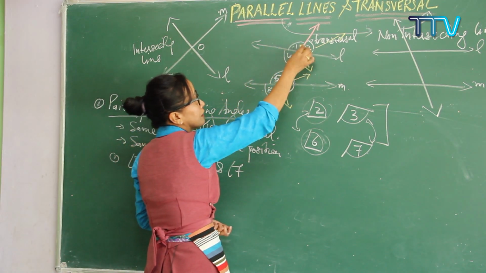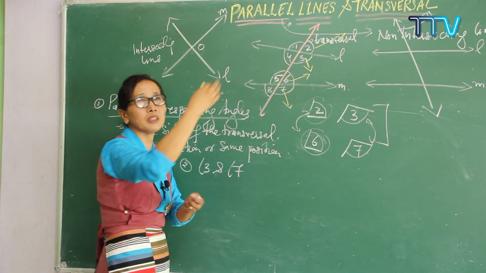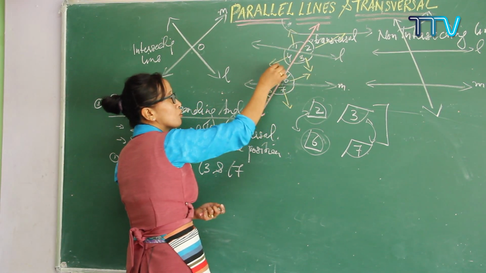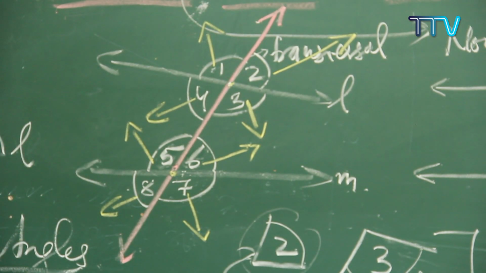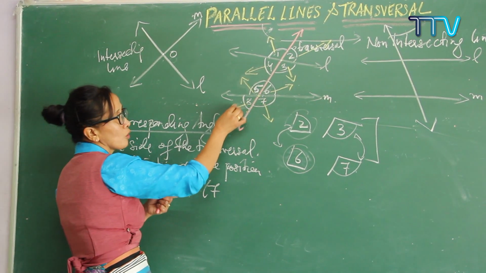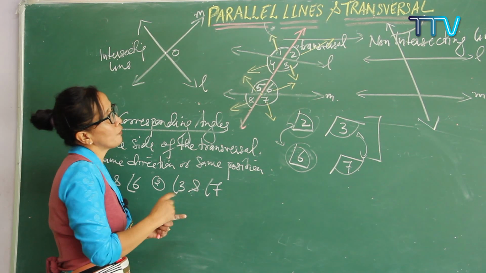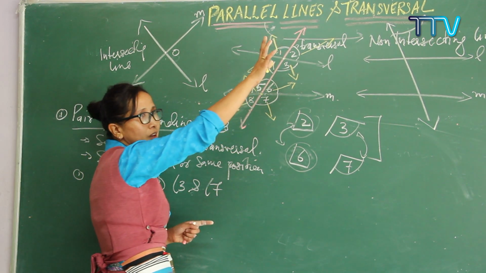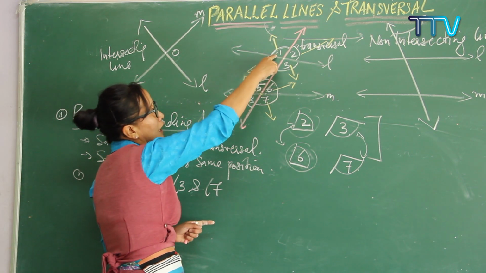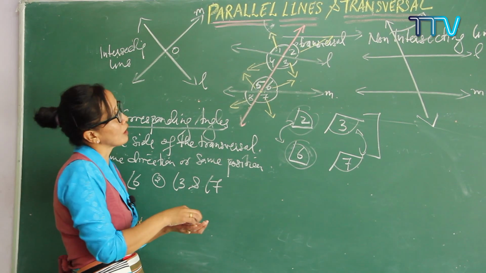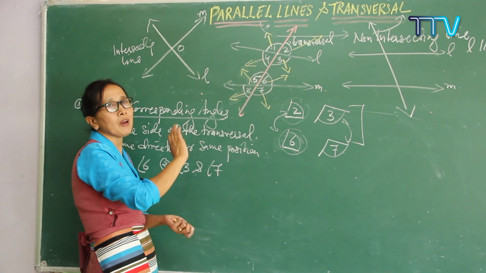Got it? So when you plot the rays, this ray always goes up and this direction is always going down. At angle 5's vertex, the ray is going up like this, and there the ray is going down like this. So they have different directions. Which ones have the same direction? Angle 1 is going up, angle 5 is going up. So angle 5 and angle 1 are a pair of corresponding angles.